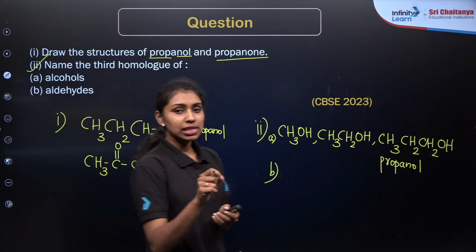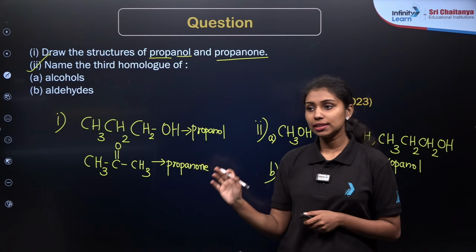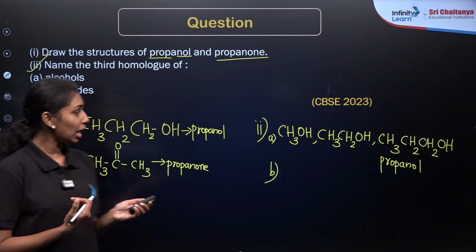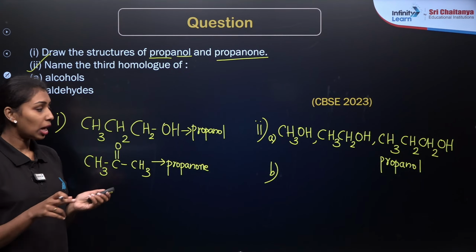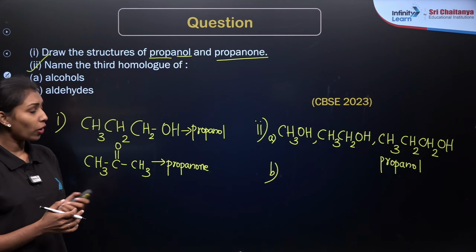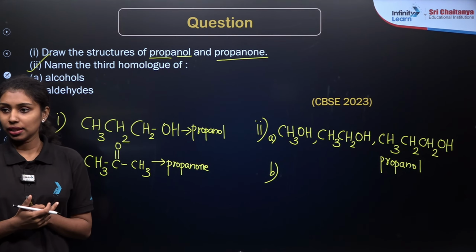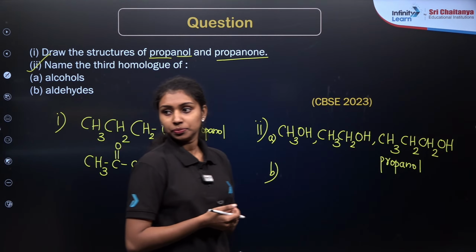In the case of carboxylic acid, there is already a carbon present. That's why we give the numbering to that particular carbon in the case of carboxylic acid. But in the case of the OH group, there is no carbon atom. I hope you understand what is the difference there.